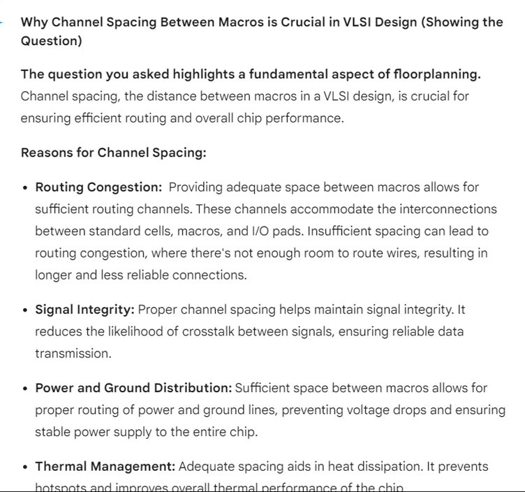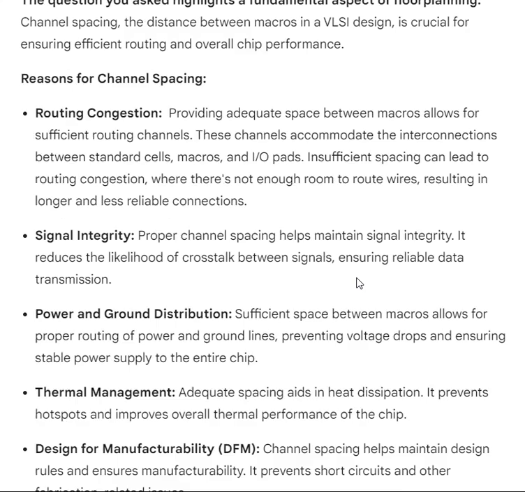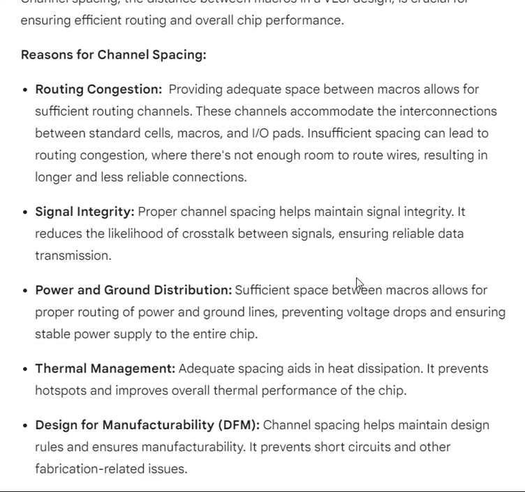Reasons for channel spacing. Routing congestion. Providing adequate space between macros allows for sufficient routing channels. These channels accommodate the interconnections between standard cells, macros, and I/O pads. Insufficient spacing can lead to routing congestion, where there's not enough room to route wires, resulting in longer and less reliable connections. Signal integrity. Proper channel spacing helps maintain signal integrity.